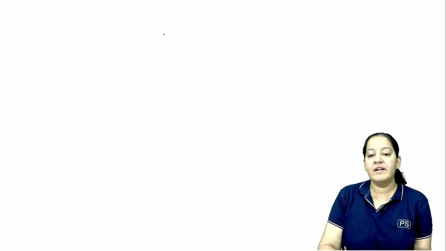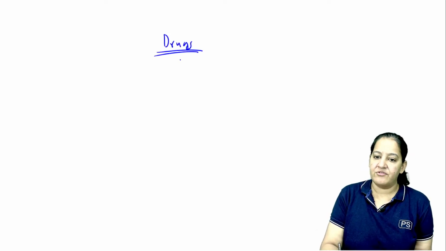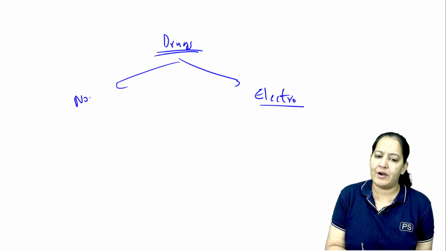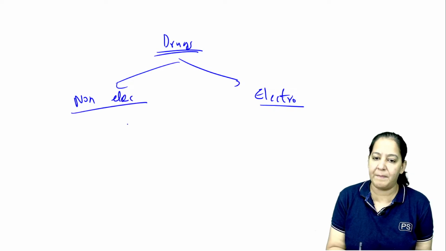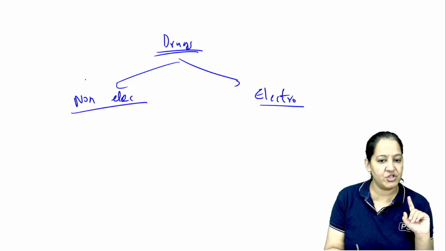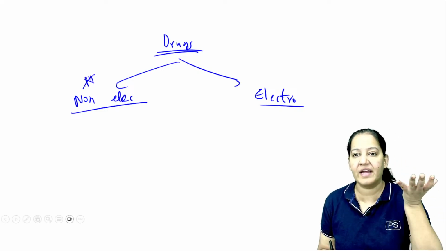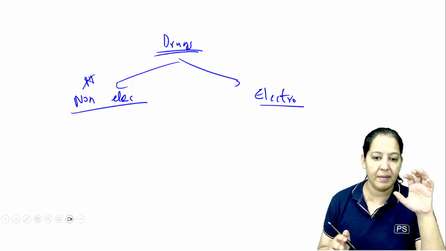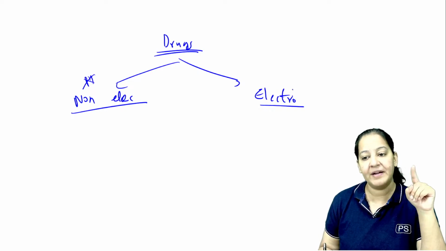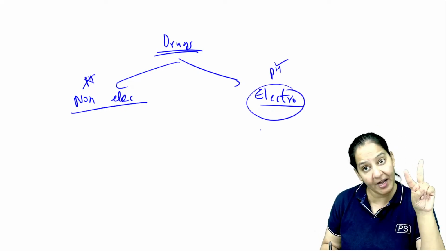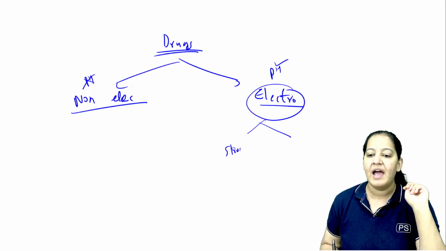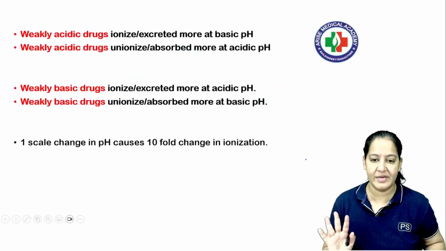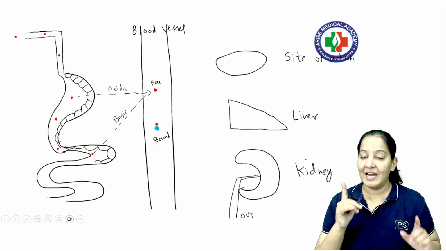Whatever drugs we have, most of them are electrolytes. In chemistry, you have learned what an electrolyte is. A few drugs are non-electrolytes, but non-electrolyte drugs do not depend on pH, so neither their absorption nor their excretion depends on pH. We are talking about whether we want to make the urine acidic or basic, that is, the pH of the urine. Electrolyte drugs depend on pH. There are two types of electrolytes: strong and weak. Weak electrolytes are always partially ionized. I will explain all this concept to you. Wait a while, let me tell you the summary first.